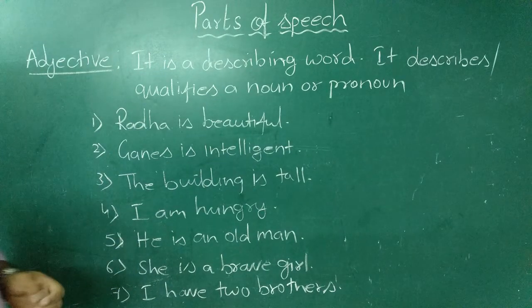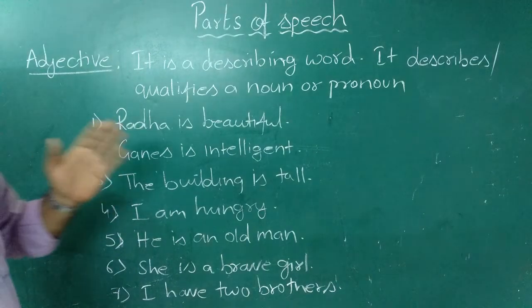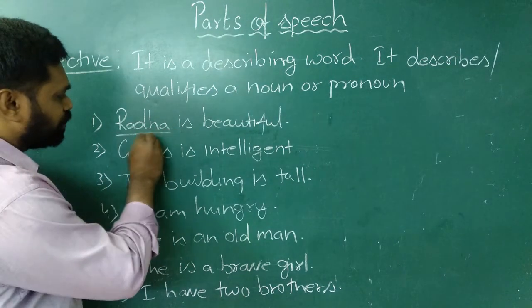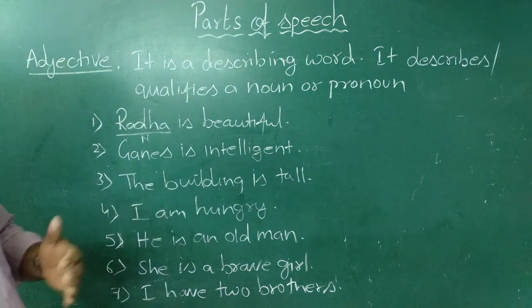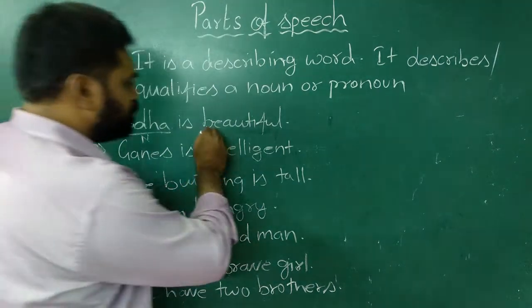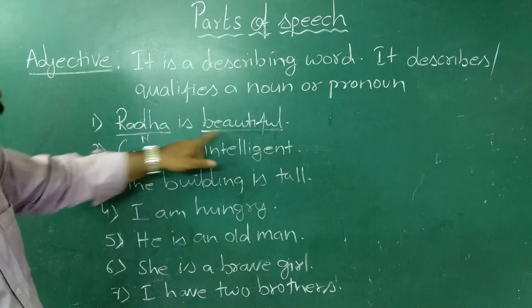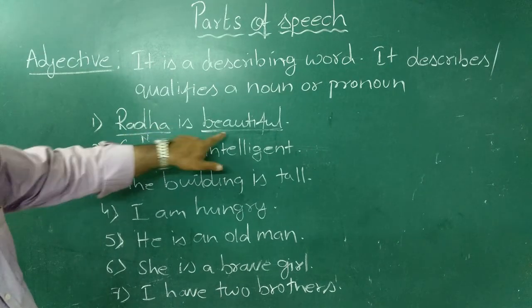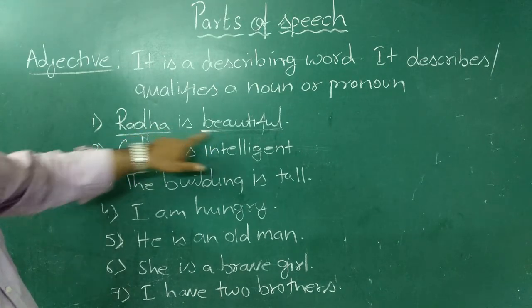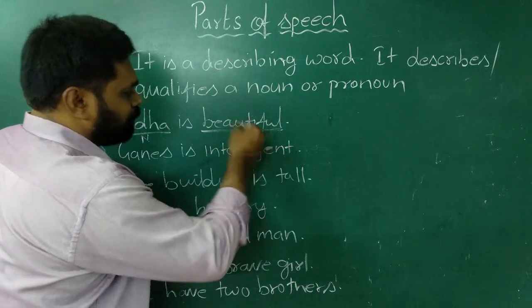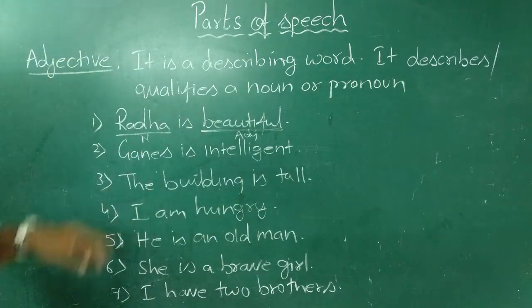For example, see the first sentence, Radha is beautiful. Now in this sentence, Radha is a noun, right? And how is Radha? Radha is beautiful. So this word beautiful tells you more about Radha. It describes Radha. Hence beautiful is an adjective.